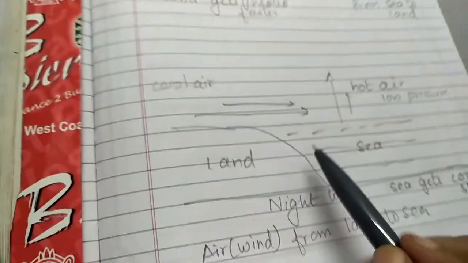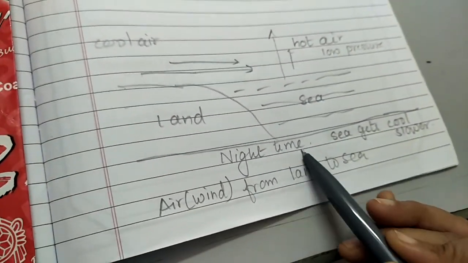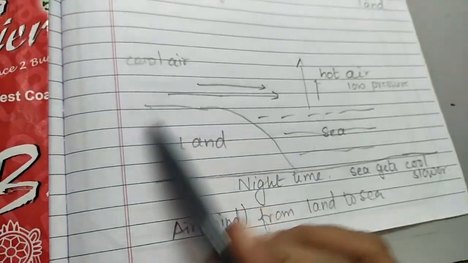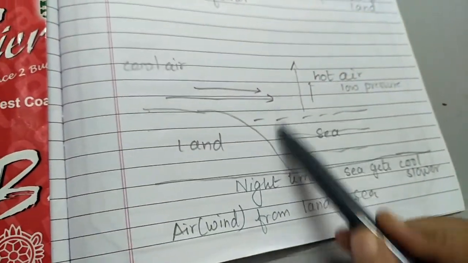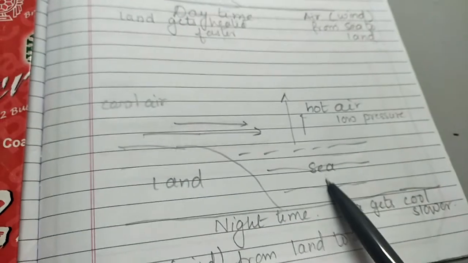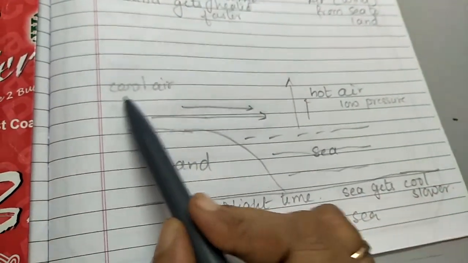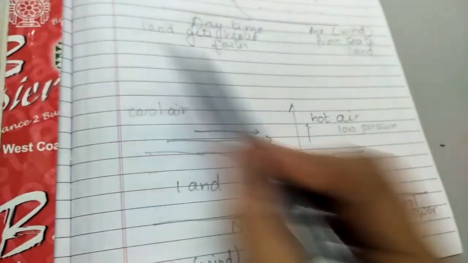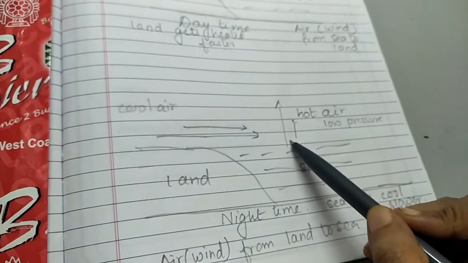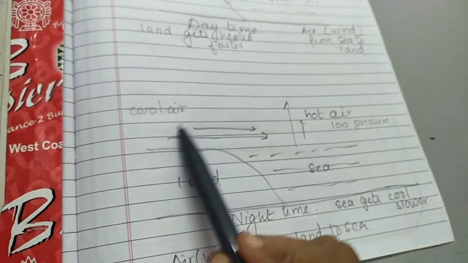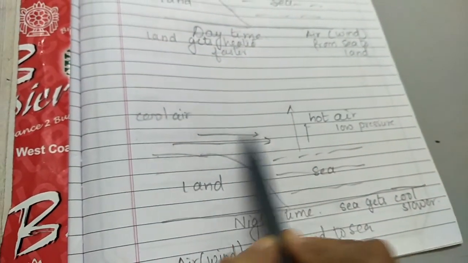Now exactly the opposite happens in the night time. At night, the land gets cooler faster and the sea or the water gets cooled slower. So here you have hot air and here you will have cool air. The same thing happens here also. The low pressure region is created because the hot air rises up and the cool air from the land will try to enter here.